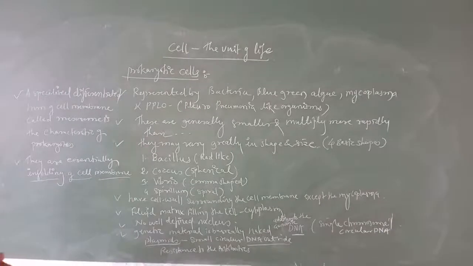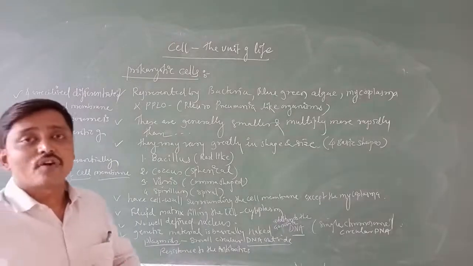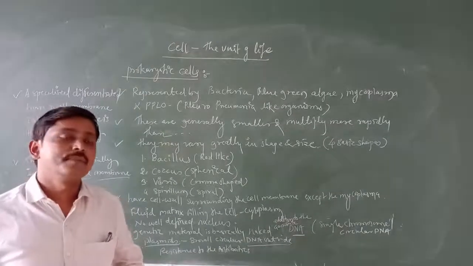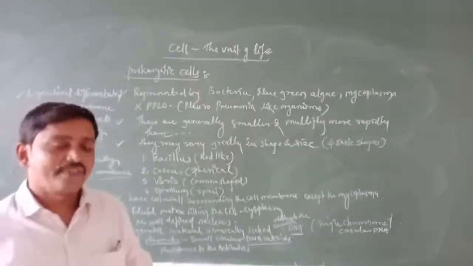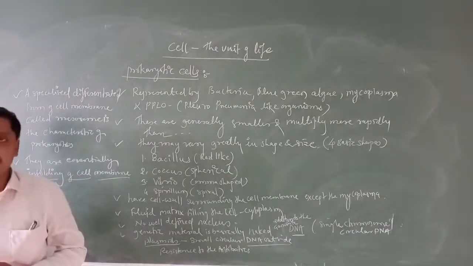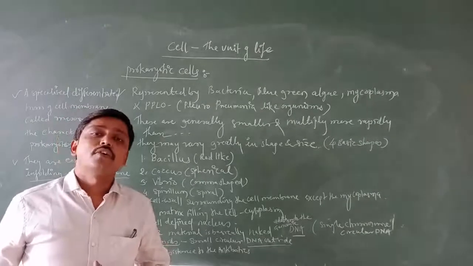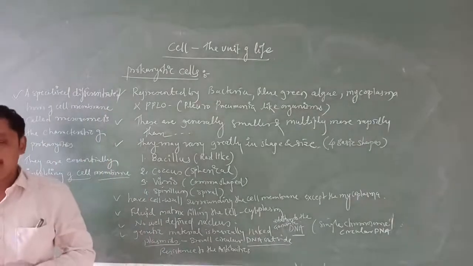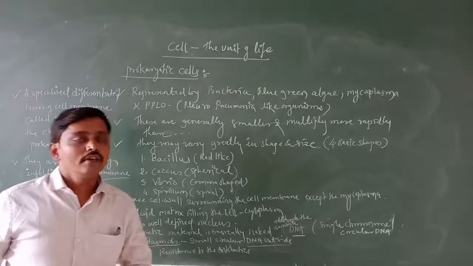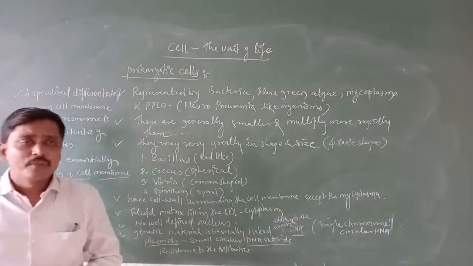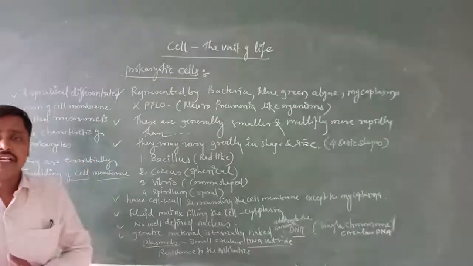semi-fluid, in the sense the fluid matrix filling the cell, which is called the cytoplasm. In the cytoplasm we studied the different kinds of cell organelles, and cell organelles are again differentiated into two types: membrane-bound organelles and non-membrane-bound organelles. I mentioned membrane-bound organelles are present in eukaryotes and absent in prokaryotes. Among non-membrane-bound organelles, ribosomes are present in both eukaryotes and prokaryotes, and centrioles are present in cell division.